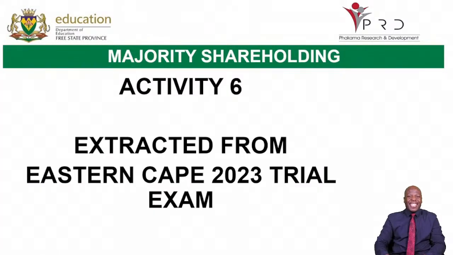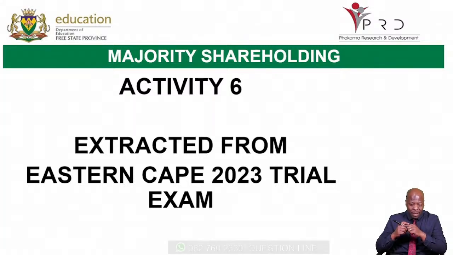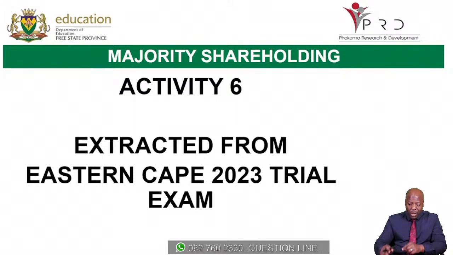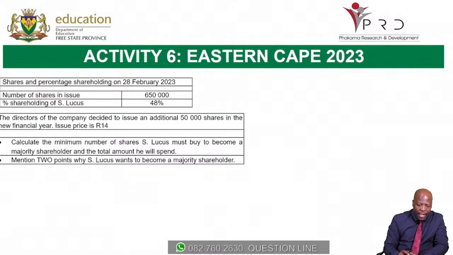Now we're going to do activity number 6. As I told you earlier on, this activity is very interesting. I think after this activity, you will understand much more about major shareholding. So we're going to do activity number 6, which is extracted from the Eastern Cape 2023 trial exam. And here is our information: shares and percentage shareholding.